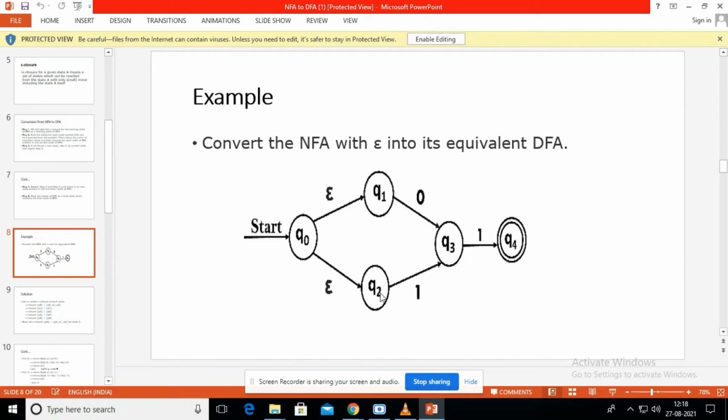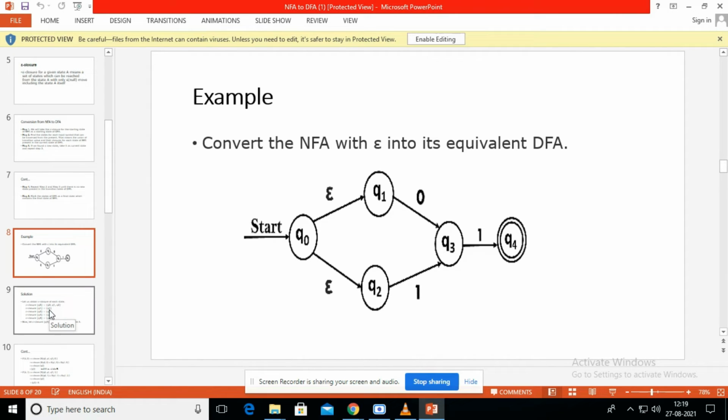From Q2 there are no epsilon moves, so the epsilon closure of Q2 is equal to Q2. The epsilon closure of Q3 is Q3 itself, and the epsilon closure of Q4 is equal to Q4.